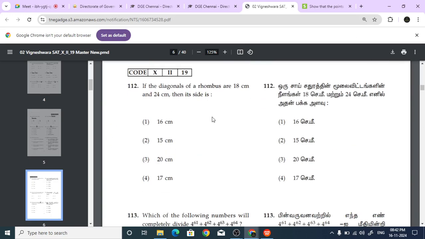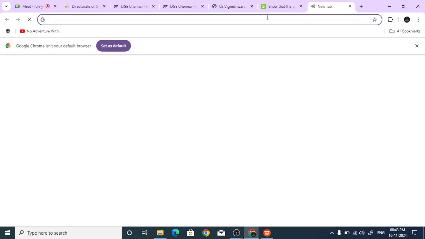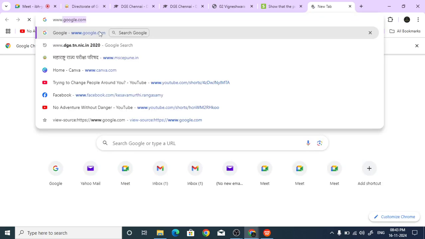Can you read the 112th question? Yes, sir. If the diagonals of a rhombus are 18 centimeters and 24 centimeters, then its side is? Okay, what is a rhombus? A tilted square is a rhombus. I'll show you what is a rhombus.